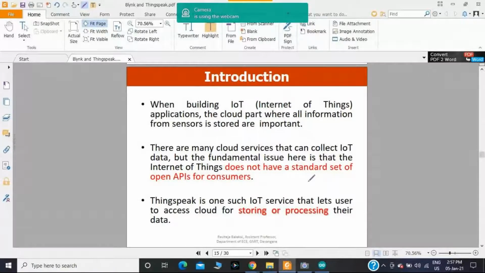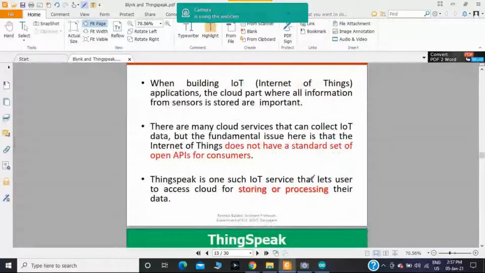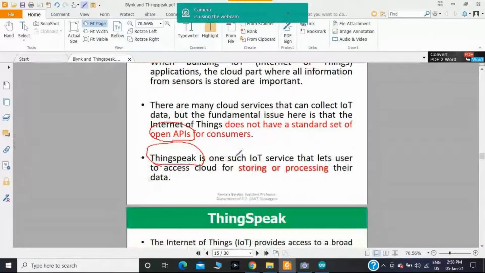In that case, ThingSpeak is one of the cloud services that plays a very important role. It provides the open API for consumers to store the data, to analyze it, and to visualize it. ThingSpeak is one such IoT service that lets users access the cloud for storing or processing their data.